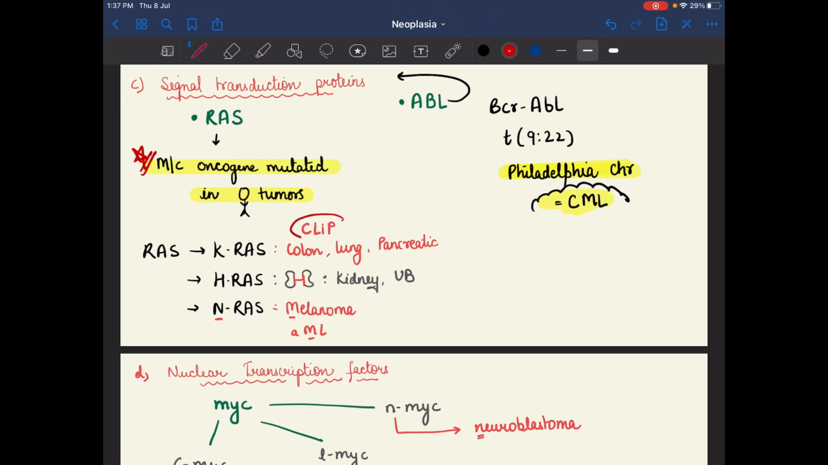KRAS is for CLIP. We can remember it with the word CLIP: C for colon, L for lung, I for pancreatic. H for kidney, so HRAS causes kidney and urinary bladder cancer, and NRAS causes melanoma and AML, and we can make N into M, so melanoma and AML. This is about the RAS gene mutation: KRAS, HRAS and NRAS. H for kidney, urinary bladder. K, CLIP: colon, lung, pancreatic. N we can make M: melanoma, AML.